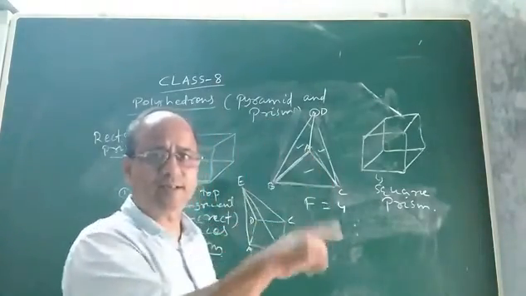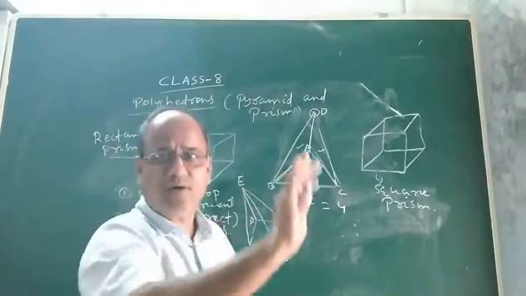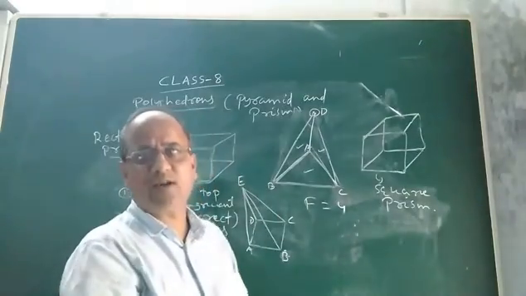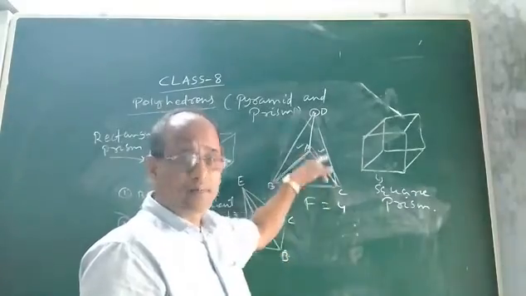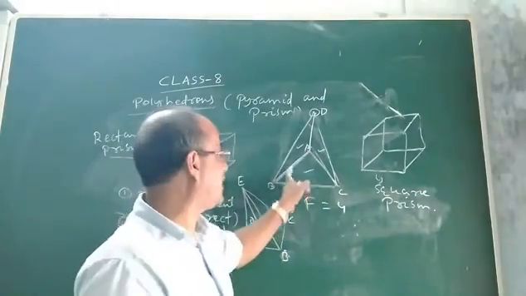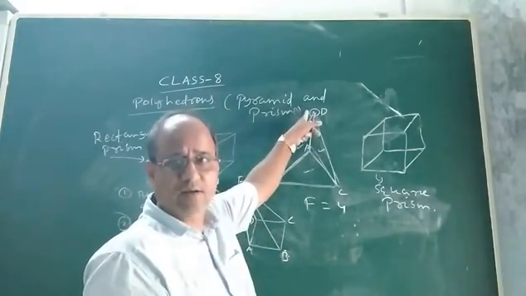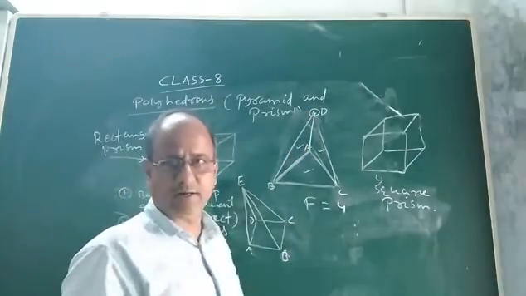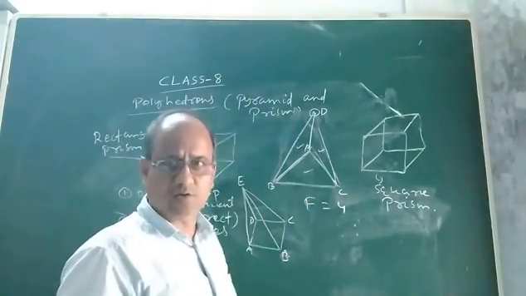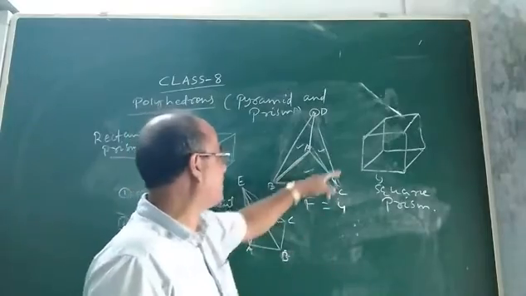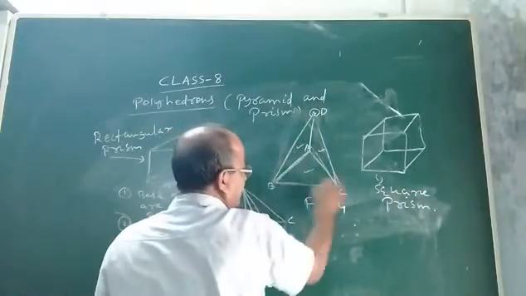In a prism, I said the lateral faces, other than the base and the top, whatever faces are left, should be parallelograms. But here, the other faces are triangles. Because if you join all the vertices of the polyhedron to a common point outside, you will get only triangles. That means the other faces here, as I said, there are four faces. See, 1, 2, 3, and this is 4.